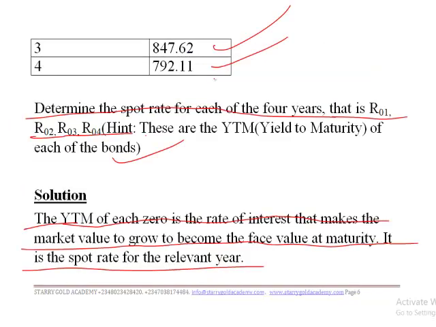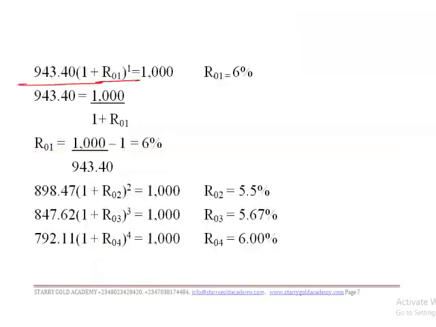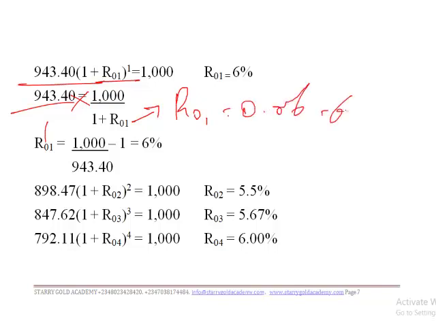Let me confirm that. Okay. So if you do this by making RO1 the subject of the formula and solve this equation, we're going to have something like 0.06, which gives us something like 6%, and that's what we have here. So if you solve this equation, you are going to have the 6%. The same thing for RO2. If you solve this equation, you have 5.5. For RO3, you have this, and for RO4, you have this.